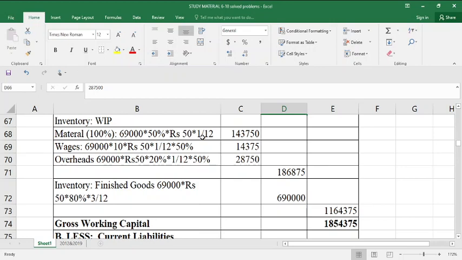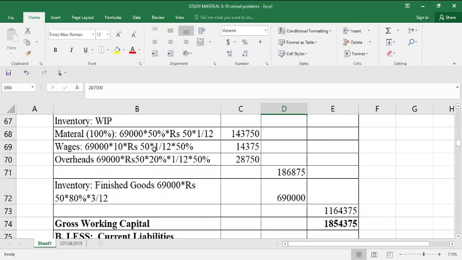So work in progress period is 1 month. That comes around 1,43,750. Then wages, like that only you have to calculate. 69,000 is the units of production into 10% of the selling price.